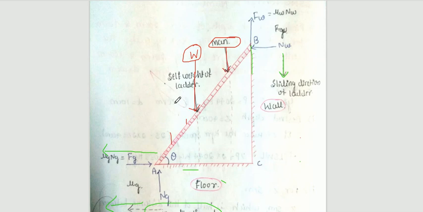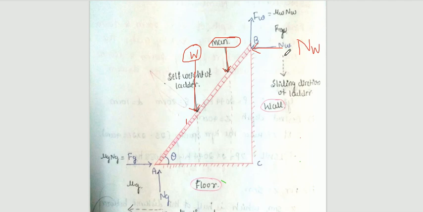Now, at the contact surfaces, how many forces are acting? You need to understand that. A and B are the points where there are contact surfaces. A is the floor and B is the wall. Always at the contact surface you need to draw the normal reaction perpendicular to the plane. Here I have given the notation Fw and Nw. Nw is the normal reaction at the wall, always perpendicular to the wall. You have to write the normal reaction.